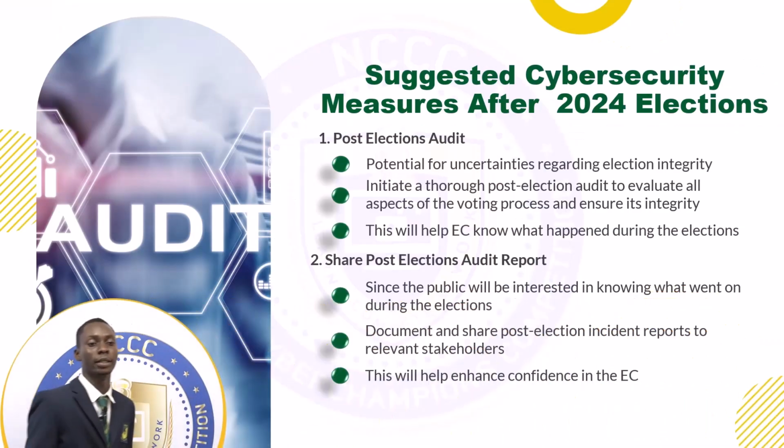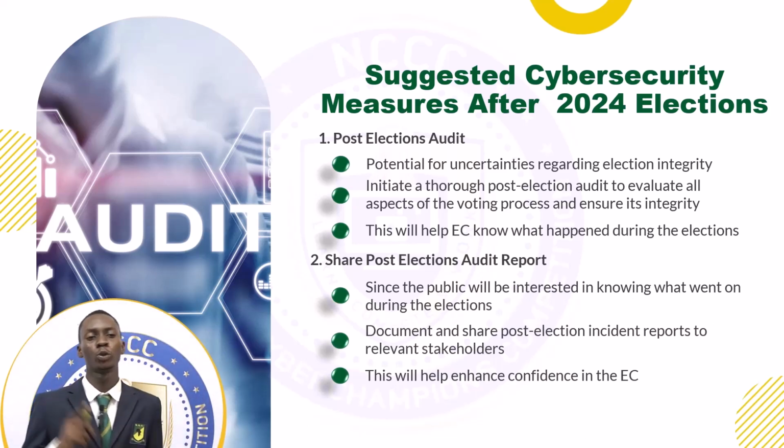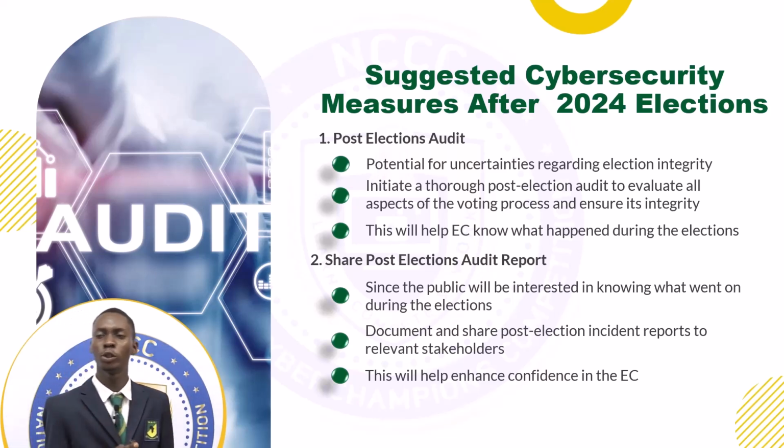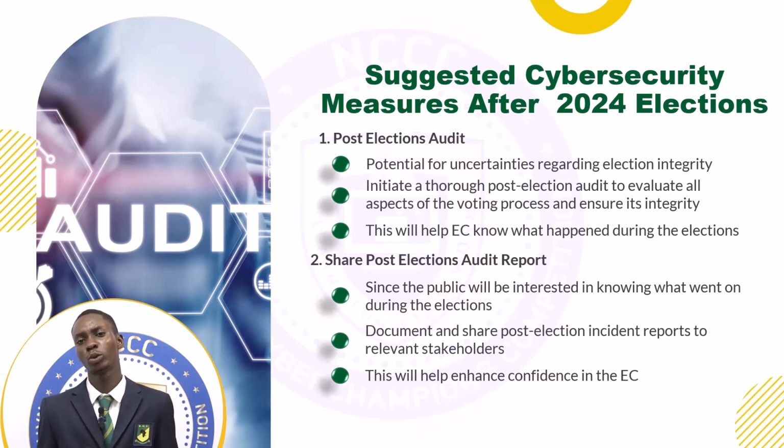Now, finally, measures to be taken after the election. Our first point is to conduct a post-election audit. There are definitely going to be uncertainties regarding the integrity of the election, which means that not everyone is going to trust that the election went on smoothly. For this reason, an audit must be conducted. This audit is going to validate results and highlight irregular acts that took place during the election. This will help the EC know what actually went on during the election.